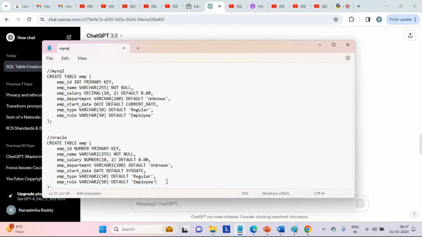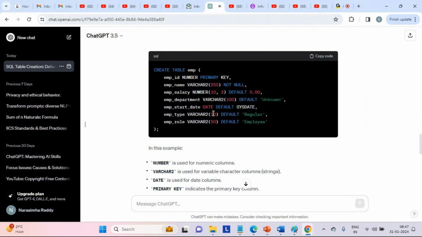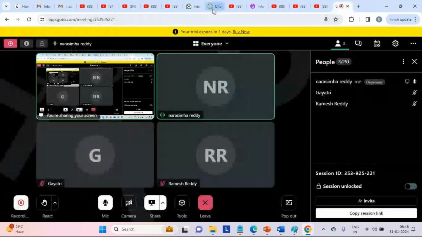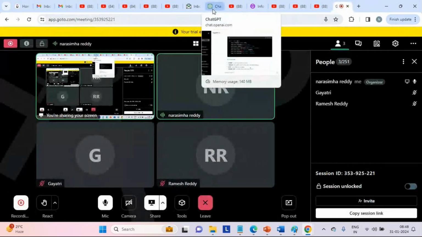Like how to create a structure from scratch, and also how to add columns to an existing structure. And we've also talked about specific to MySQL database and also Oracle database. I think we talked about all of them. Yes or no, guys? I hope it is clear.